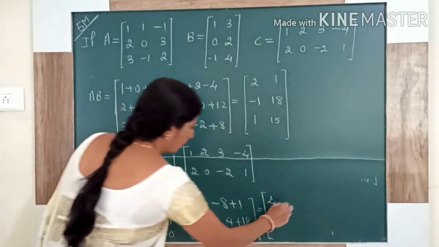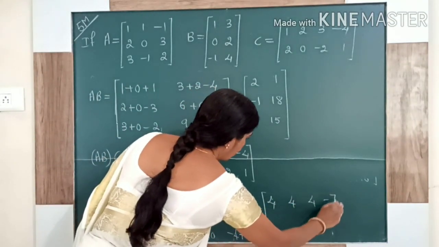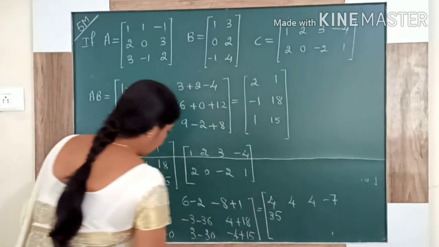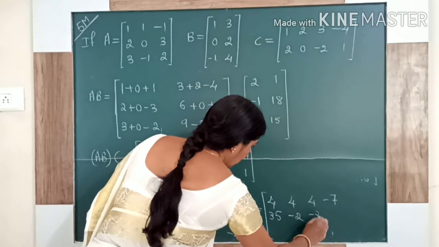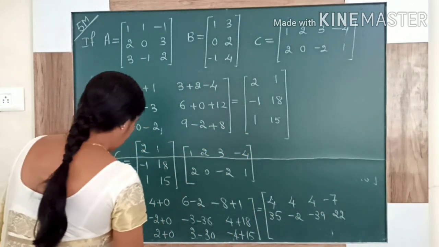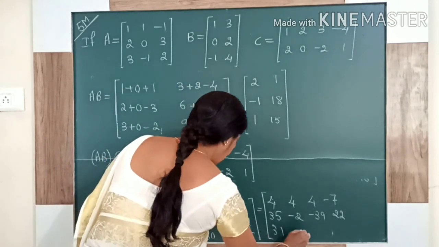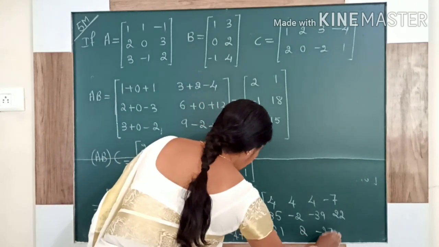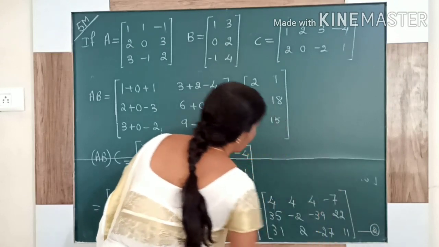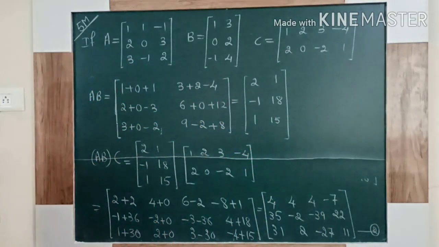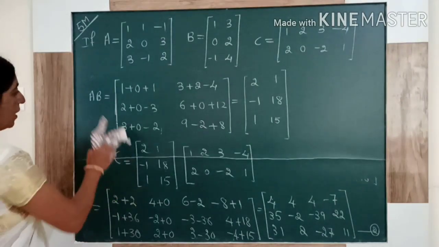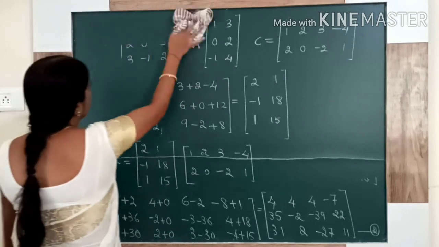This is 2 plus 2, 4. This is 4. This is 4 minus 7. This is 35 minus 2 minus 39, 20. Next 31, 2 minus 27, 11. This completes the equation 2. Now already we calculated equation 1 and this is equation 2. Compare the two equations and you will get the answer like this.